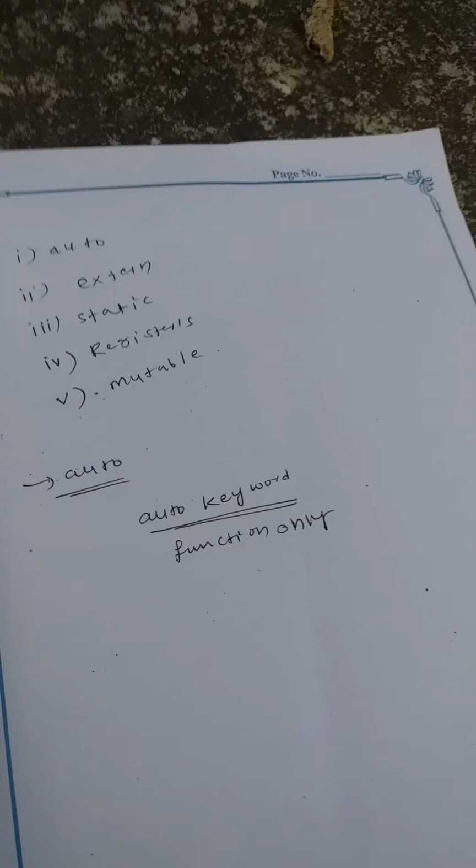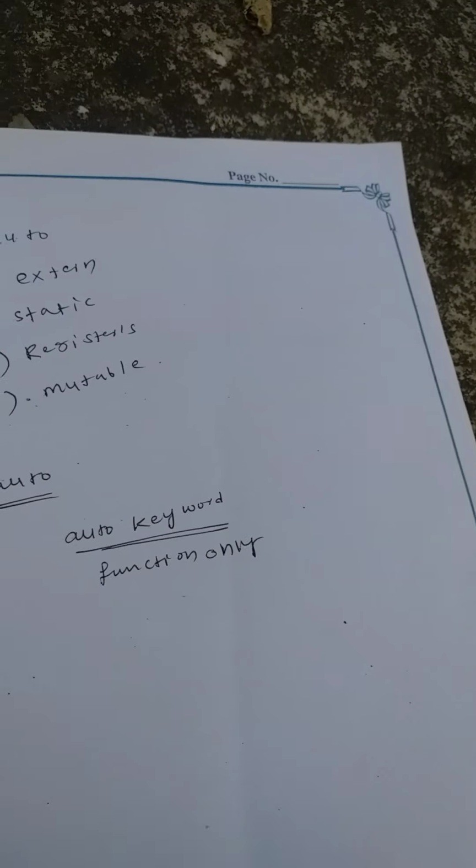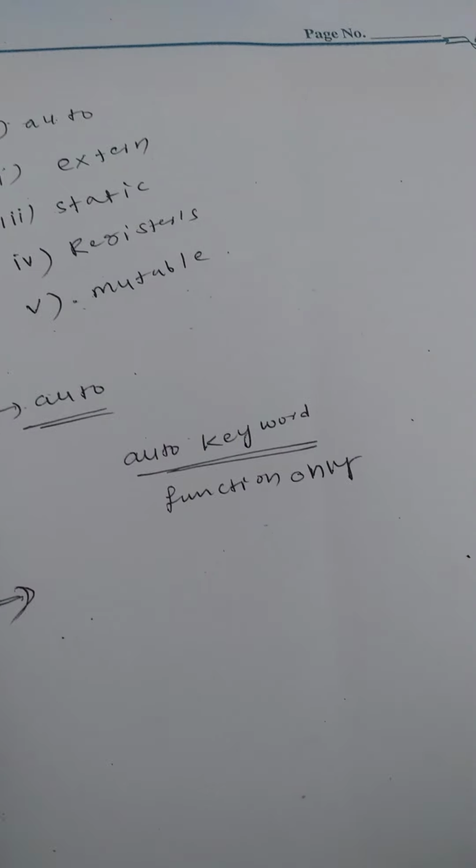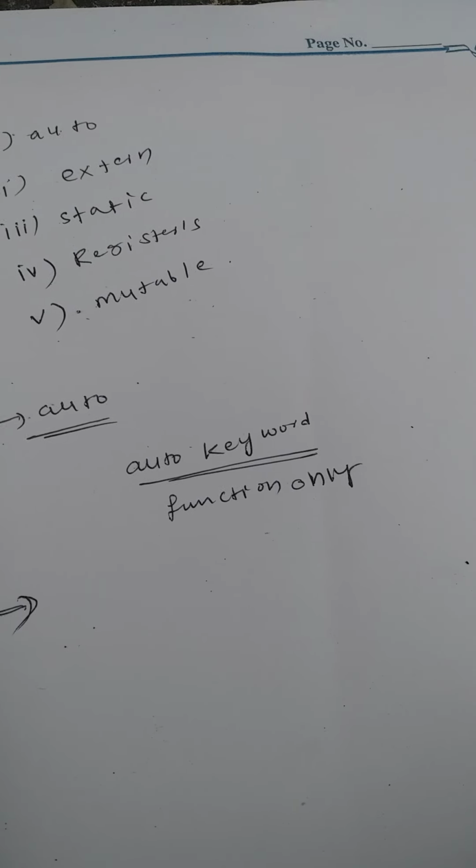Now let me take a simple example. When we create the example, we must follow the rules of the C++ programming language.